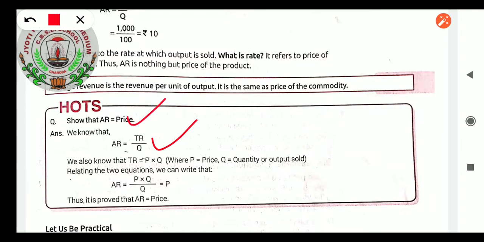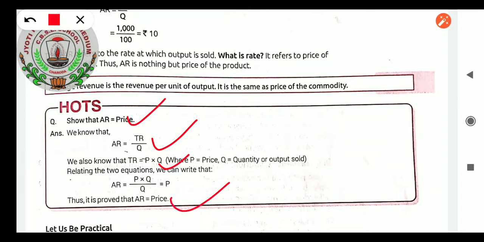Since TR equals P into Q, where P equals price and Q equals quantity, relating the equations, we can write that the total revenue formula is P into Q. We know that price into quantity equals total revenue. And one more formula: average revenue equals total revenue by Q. Relating the two equations, average revenue equals P into Q upon Q, which equals P. Thus it is proved that average revenue equals price.